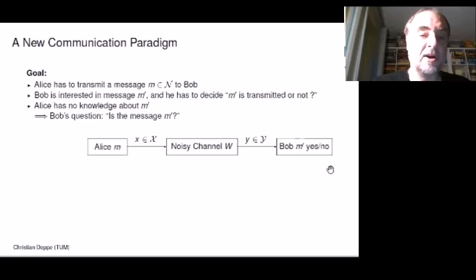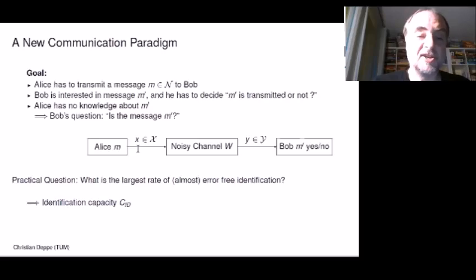He only wants to know, is the message M prime? So he's only interested in a message M prime and wants to know, has Alice transmitted M prime or not? Of course, Alice has no knowledge of M prime. She only agreed on a coding scheme with Bob.